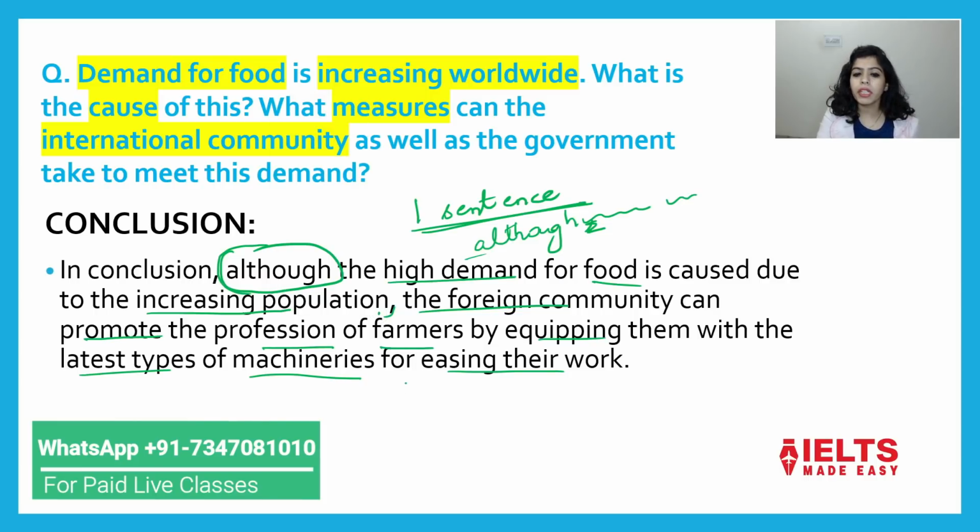The foreign community can promote the profession by equipping them with latest types of machineries for easing their work. So this can be done. So I have explained you only two techniques. Two important techniques for introduction as well as conclusion, and I'm sure if you'll write introduction and conclusion like this, you'll easily get 0.5 बैंड स्कोर एक्स्ट्रा।